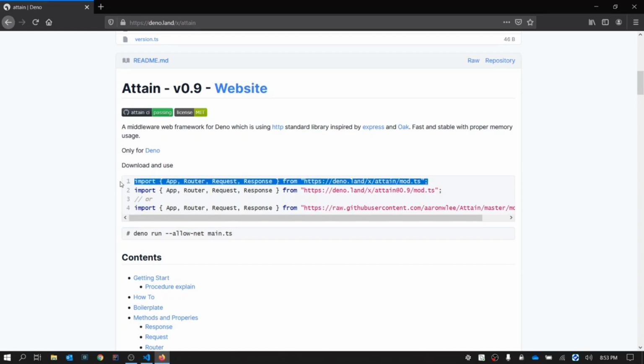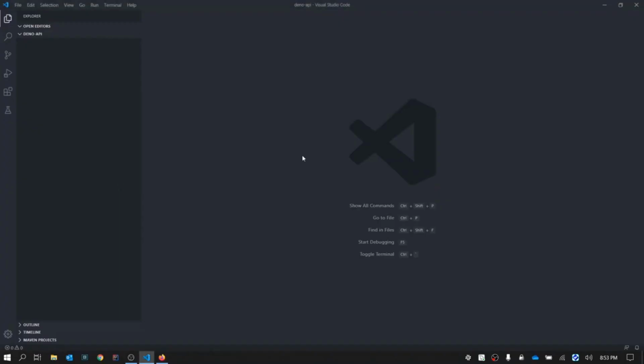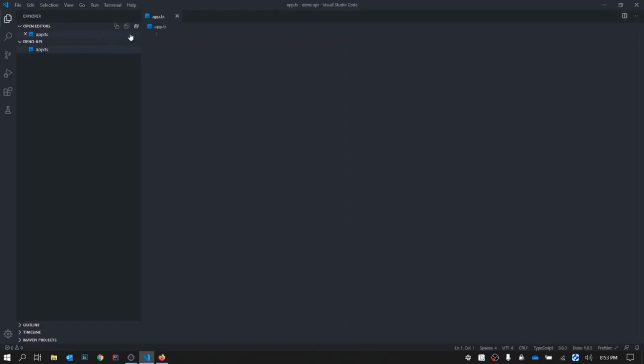So we'll copy this command or the import. We'll create a file app.ts, the main file, and paste the command. For now, we only require app as a simple API. Now, just like Express, all you need to do is say const app equals new App. This will create a new application for us.